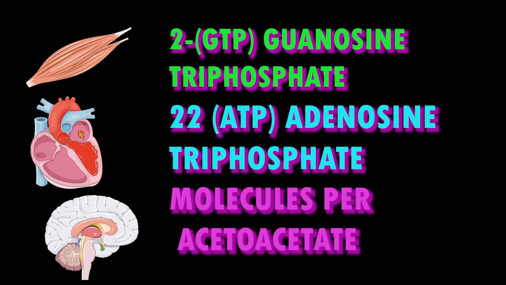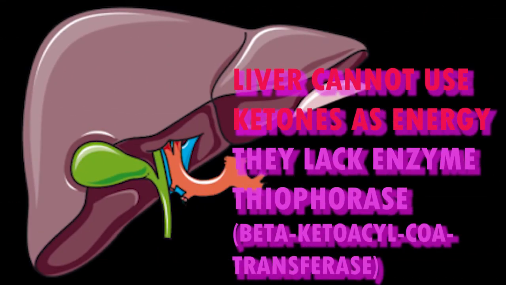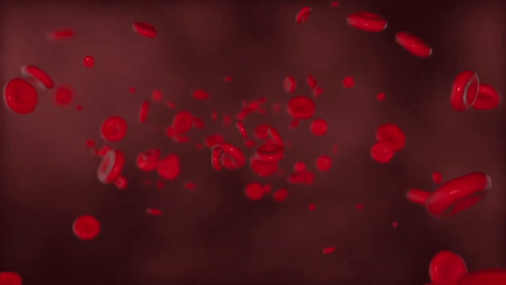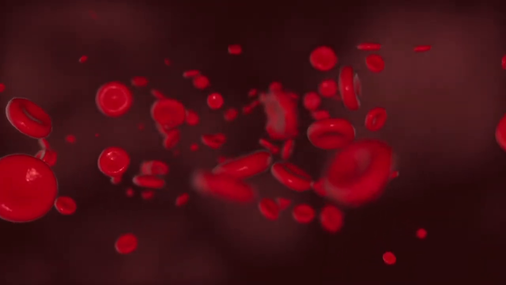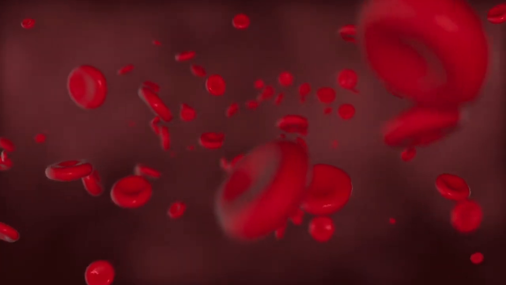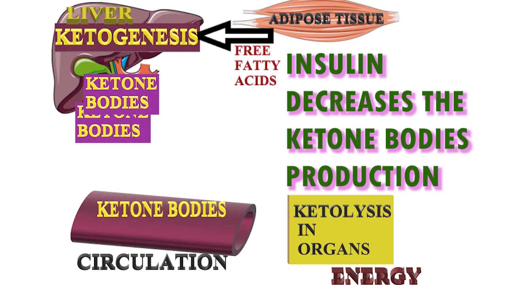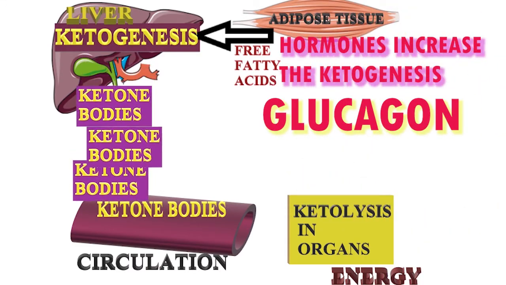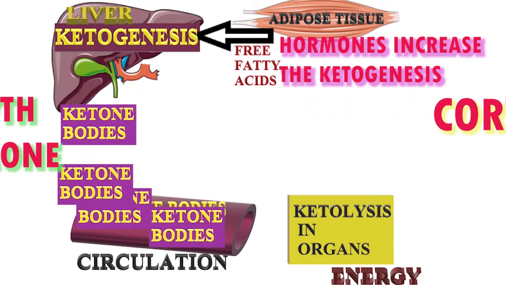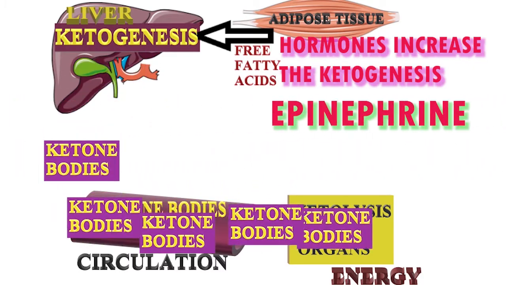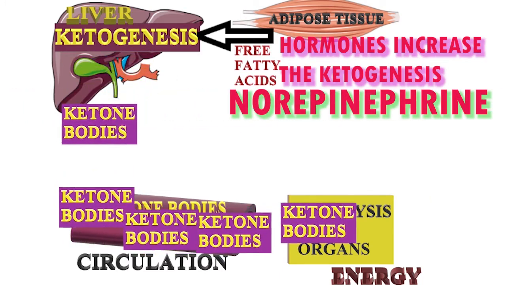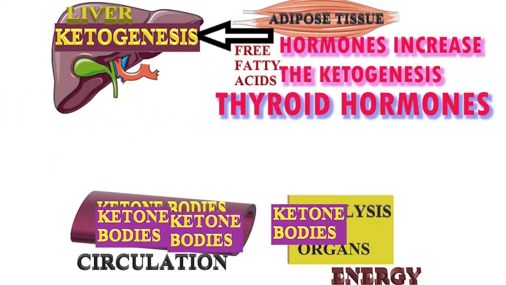Beta-hydroxybutyrate and acetoacetate are soluble and can pass through the cell membrane, so they are used as a source of energy for the brain and other tissues. The liver has no enzyme to utilize the ketone bodies for energy. RBCs lack mitochondria, so ketolysis does not take place. They depend on glucose for their energy. Regulation. Insulin inhibits ketogenesis, and glucagon, cortisol, growth hormone, catecholamines, epinephrine, norepinephrine, and thyroid hormones stimulate the increased substrate supply to the liver for ketogenesis.